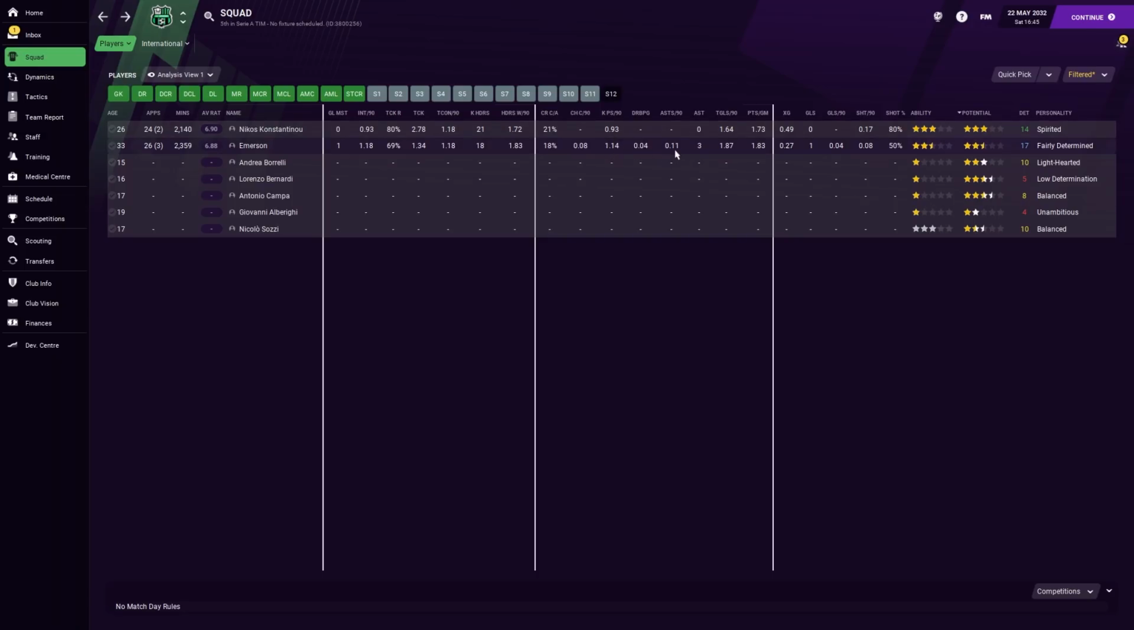Dribbles a bit more, gets some assists. We score more with Emerson in the team. We win more points with Emerson in the team. You can see that Nikos Constantiniou is very much just a utility man that comes into play when we need him to. But you can see here as well, it's a very, very problematic area for us, because if we were to lose Emerson, which we will because he's 33, he's going to be getting a lot worse over the next season, I feel like.